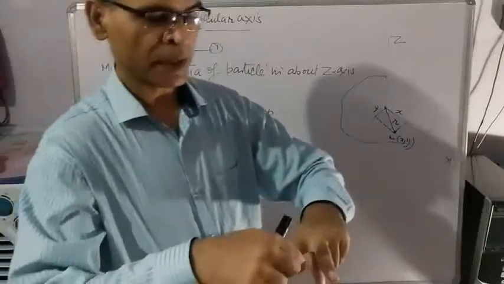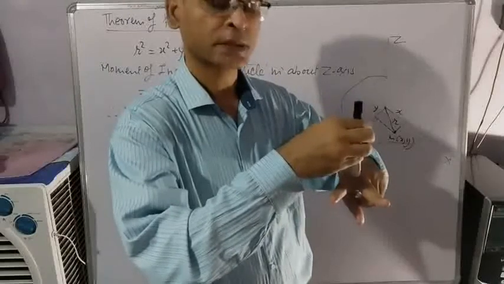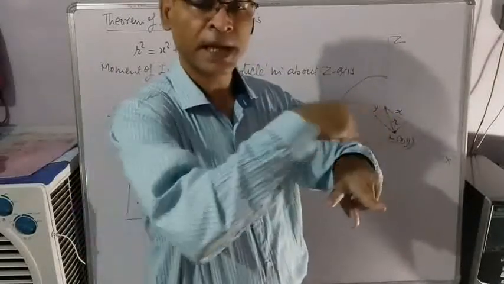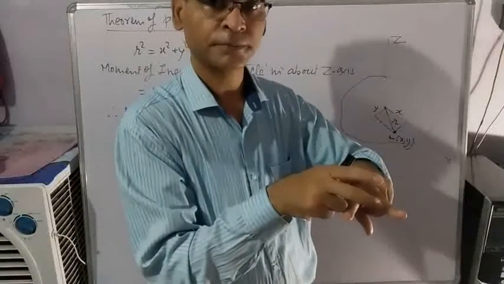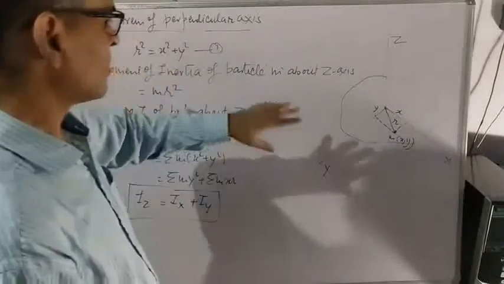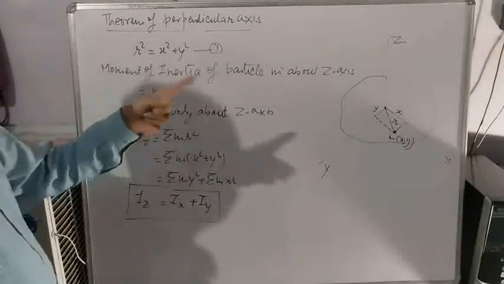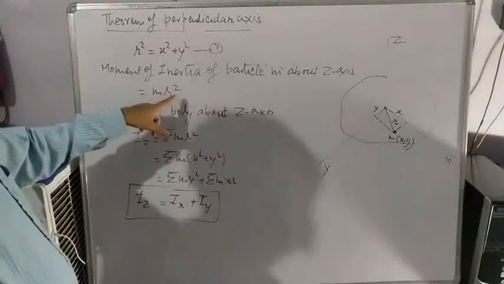Now this particle m is set into rotation about z-axis. So obviously it will be revolving in radius r. So moment of inertia of this particle only, about z-axis, is mr square.